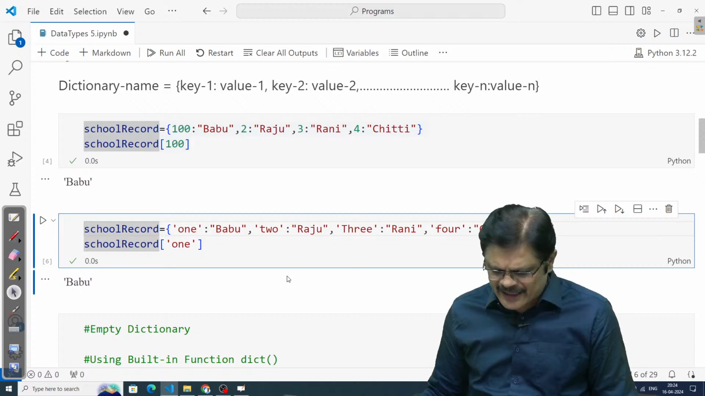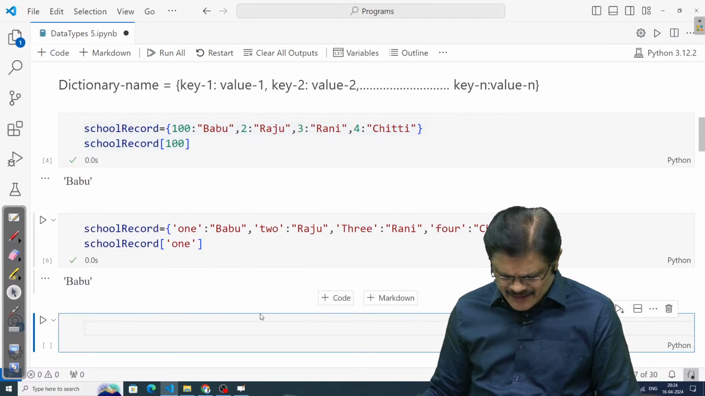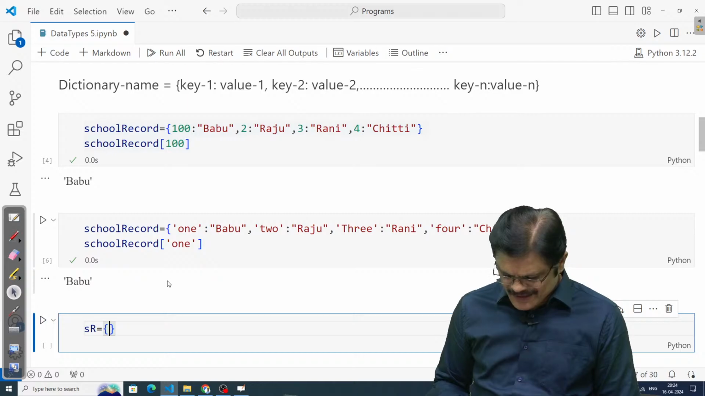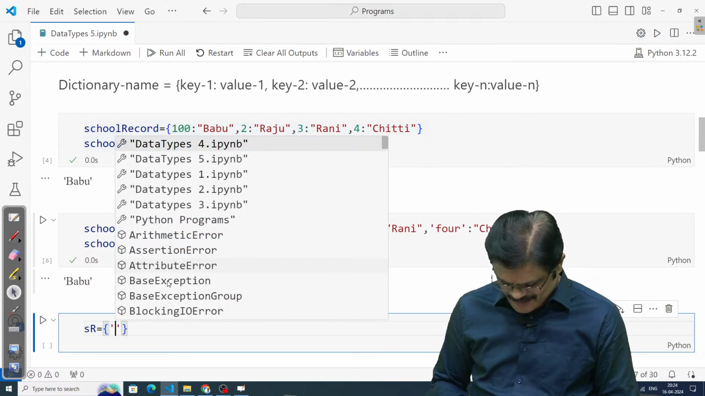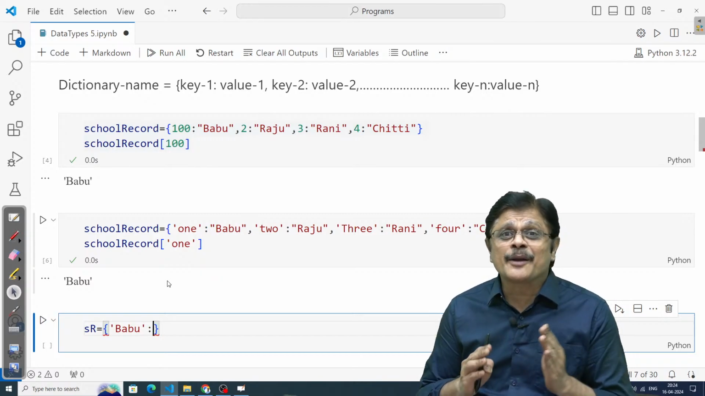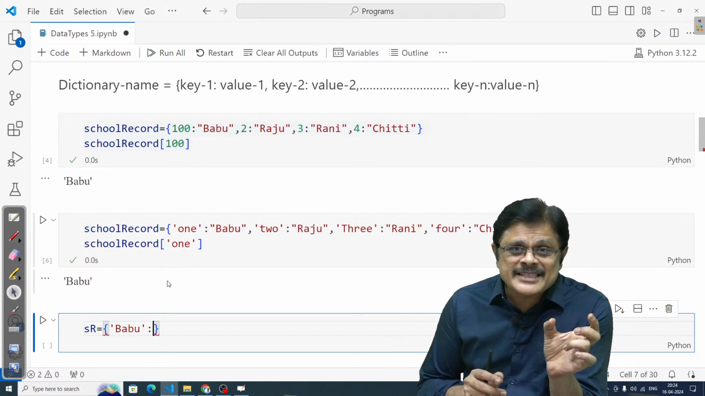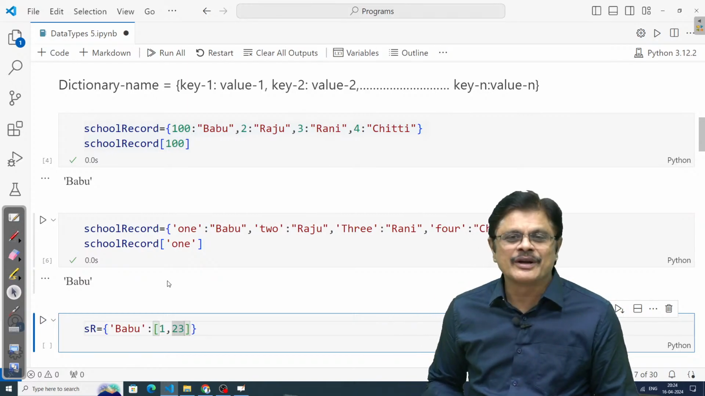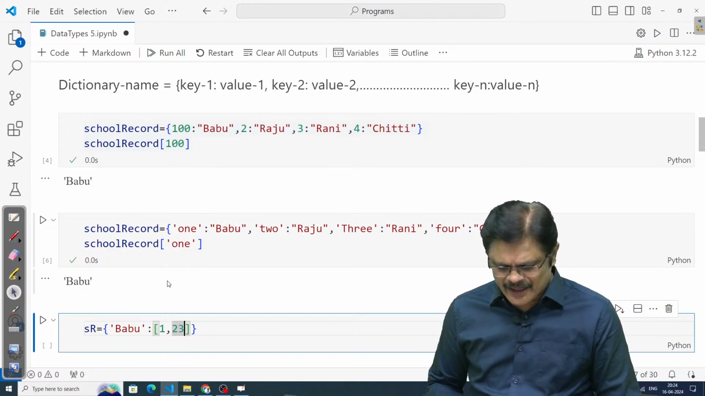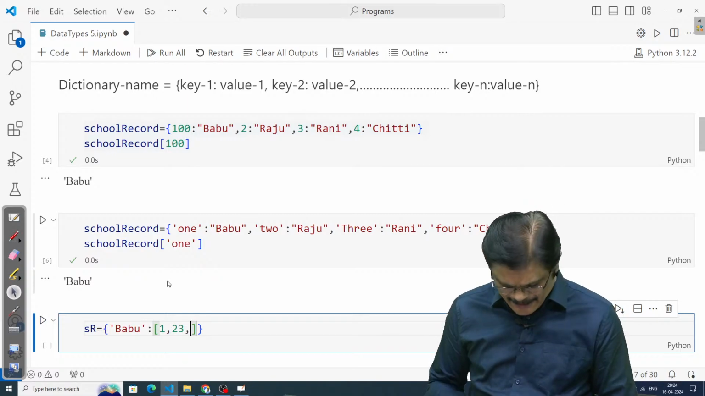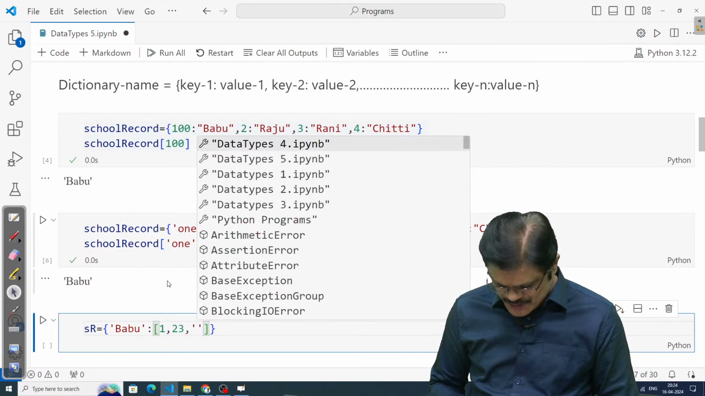For example, let me create another school record. I'll just write this time SR for the school record. So here what happened? I have names. So here the names are the keys. For Babu, there are many values associated. For this name, I am associating many values. The roll number is 1. His marks are 23 marks. Maybe rank also you can say, or grade, you can say B grade. But B means it should be a string.